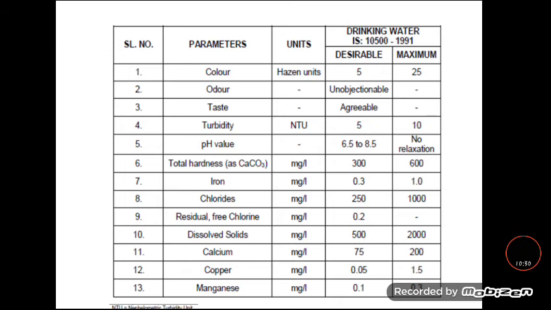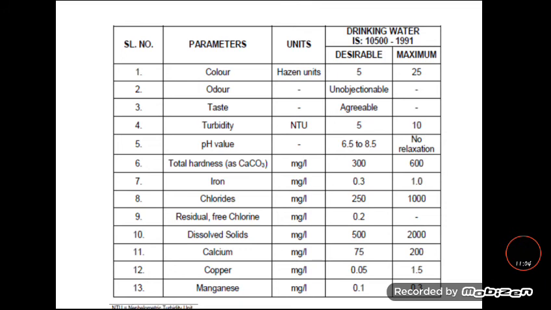The total hardness in terms of calcium carbonate should be 300 milligram per liter as the desirable value for drinking water. So these are the values.